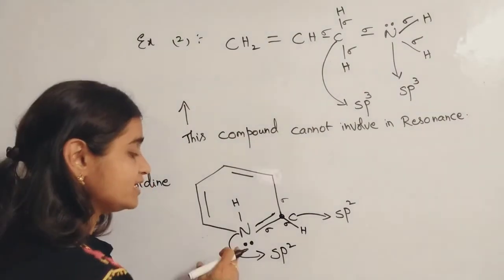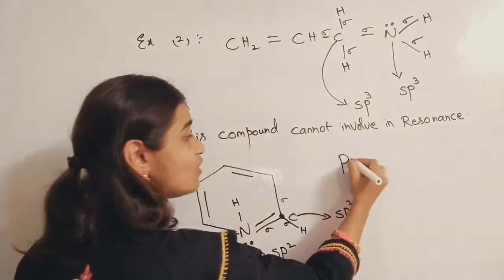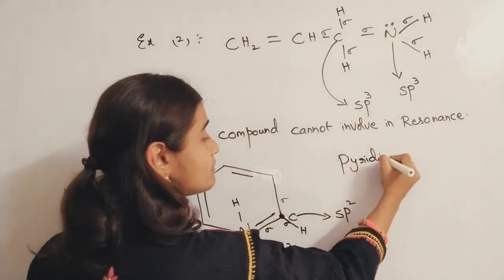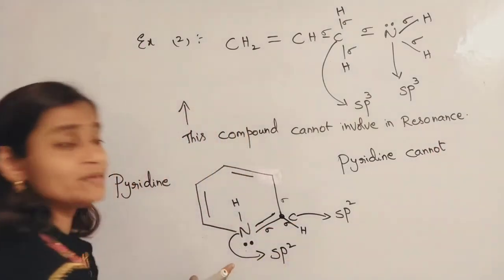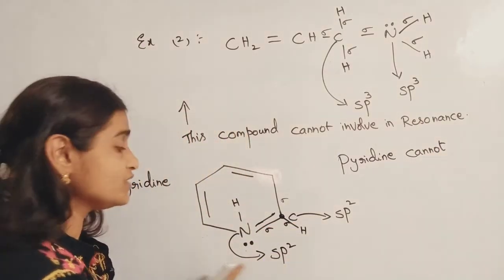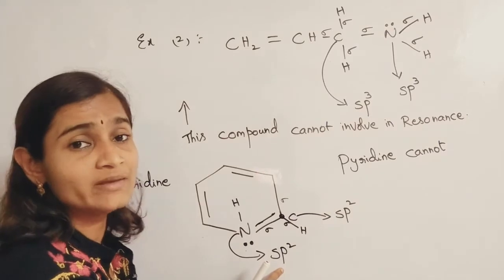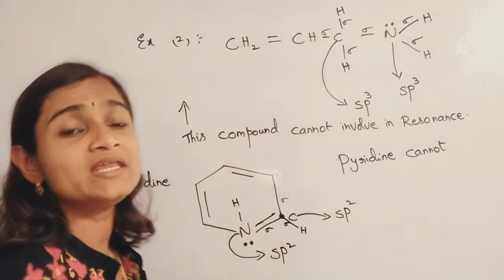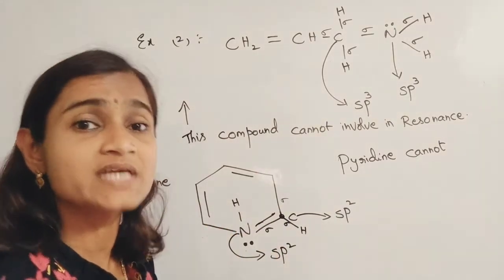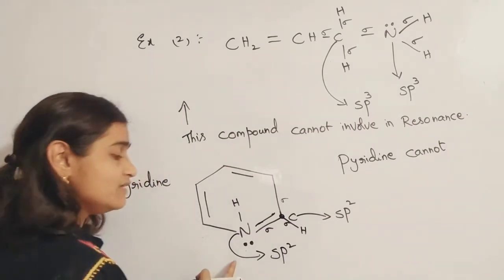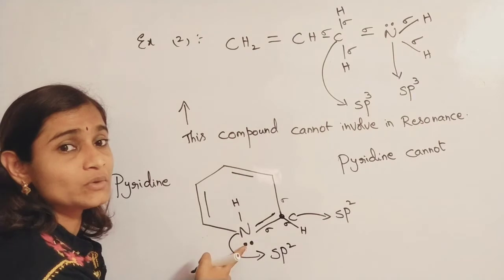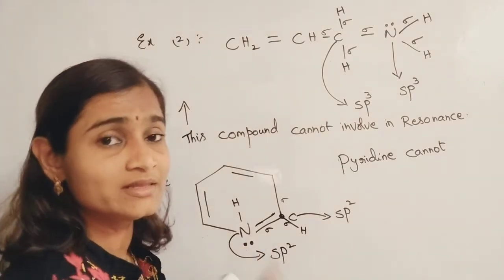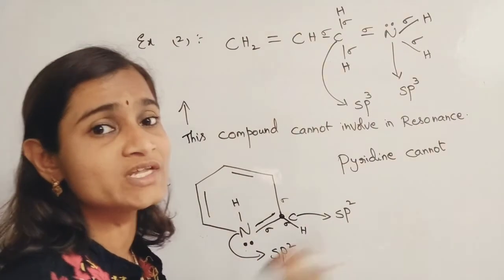Pyridine cannot show resonance. If they ask for the hybridization of nitrogen, you write sp2 only. But if they ask whether pyridine can show resonance or not, remember that if the lone pair were to show resonance, it would have to be in a pure orbital.